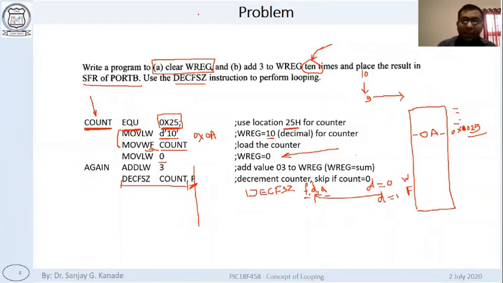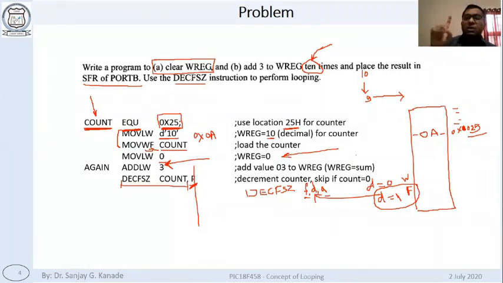And anyway, in W, we are accumulating the result of this addition. This addition we are already storing in W. So we cannot store anything in W now. In fact, we should not store anything in W. So this result of the decrement must go to F. Means we must say D is equal to 1. One way of saying that is saying F here.